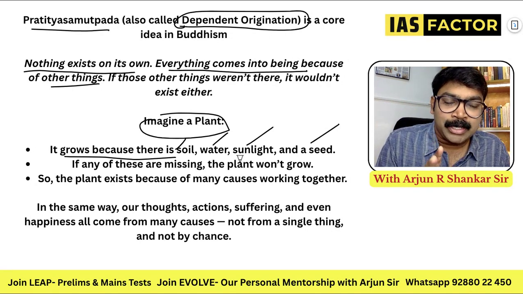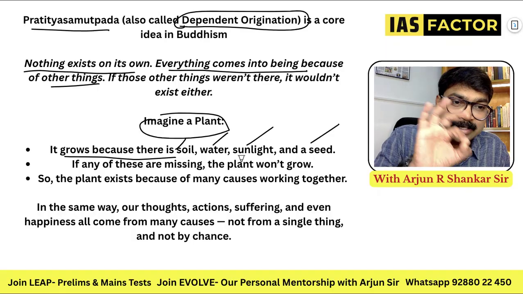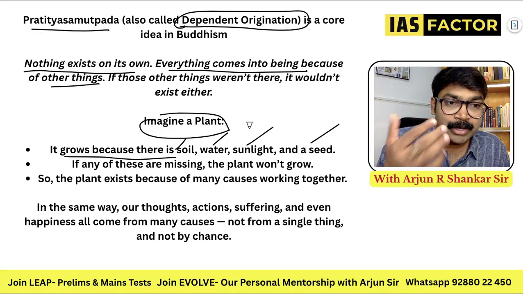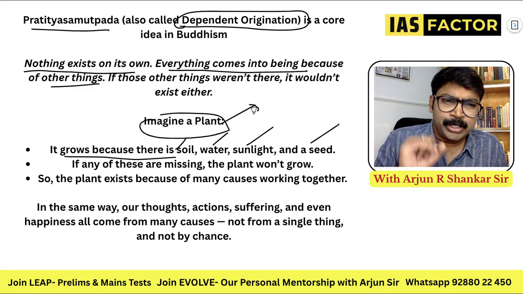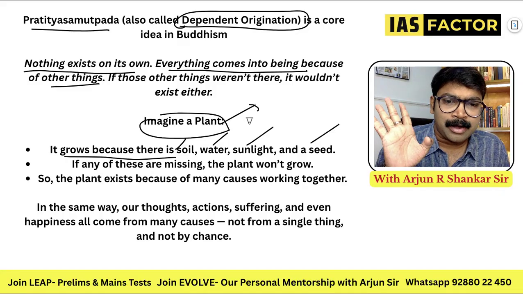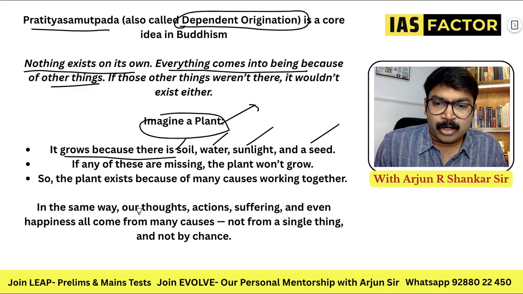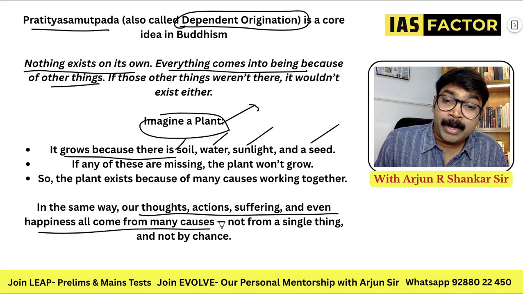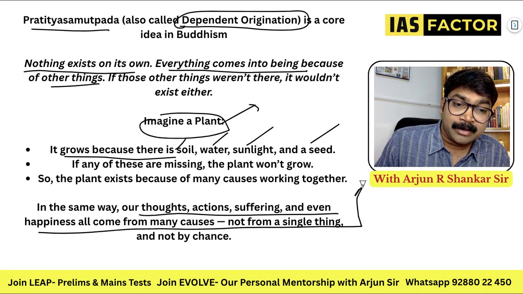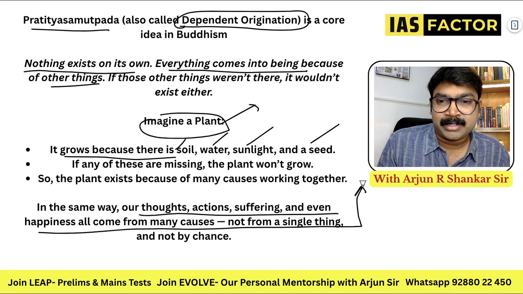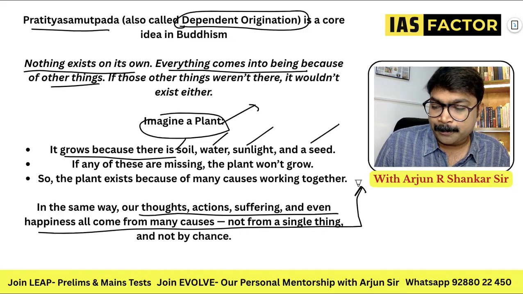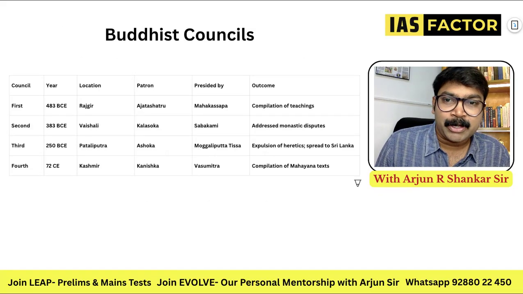So next time when you hear pratitya samutpada, understand that dependent origination means nothing can exist without other things. In the same way, our thoughts, actions, sufferings, and even happiness all come from many causes, not from a single thing. Remember the plant. It exists because of various things.